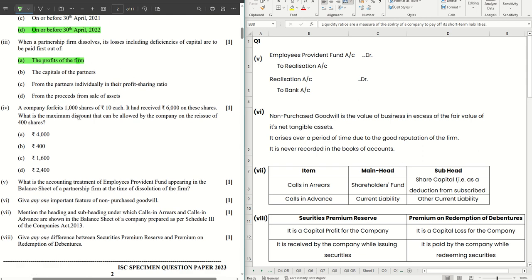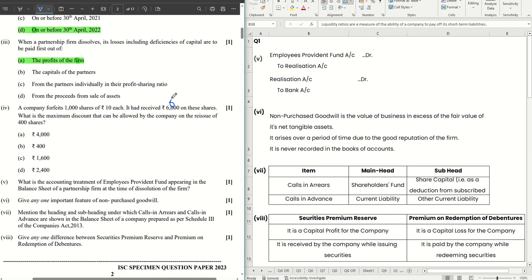A company forfeits 1,000 shares of 10 each, it had received 6,000 rupees on these shares, right? What is the maximum discount that can be allowed by the company on the reissue of 400 shares? First thing, step one, calculate the amount forfeited per share, which is 6,000 divided by 1,000. Straight away, 6 rupees was forfeited. Okay, first calculation is 6 rupees.